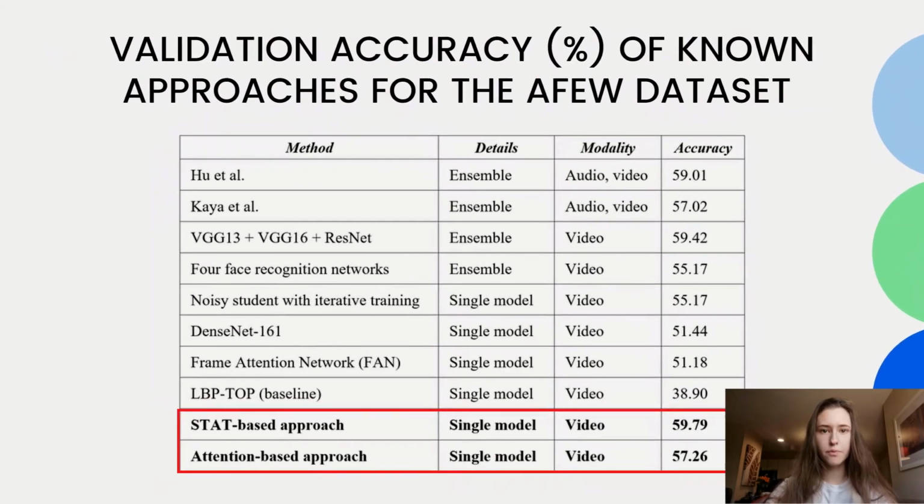Finally, we compare both proposed approaches to several state-of-the-art emotion recognition methods on the AFEW dataset. The stat-based approach achieves state-of-the-art results on the AFEW 8.0 dataset, beating the baseline from the EmotiW 2019 challenge by almost 21%. Furthermore, we were able to improve the accuracy of the frame attention networks approach by 6% by using our EfficientNet feature extractor and additionally feeding the maximum over all frames to the attention module.